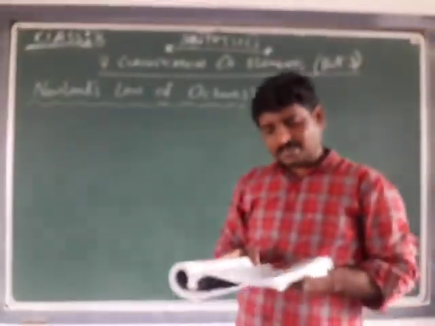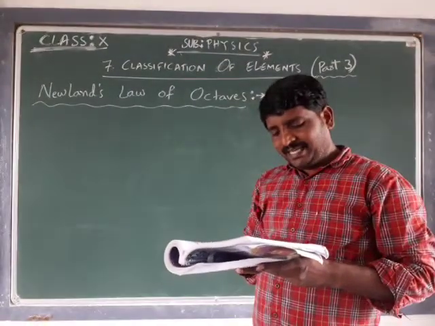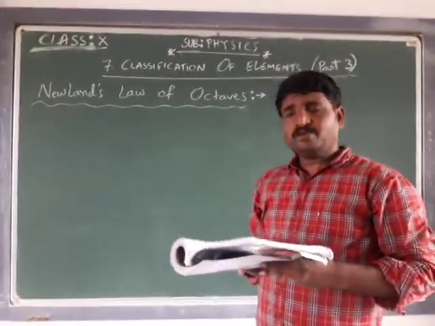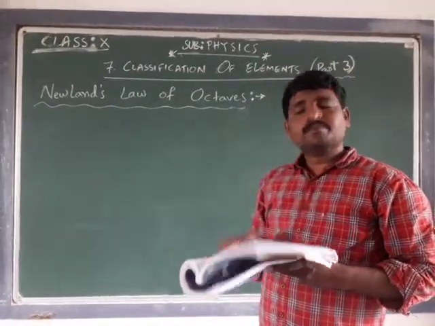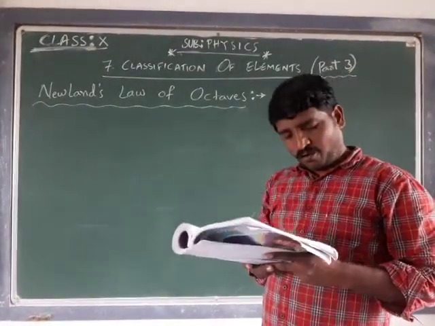That was his observation. Based on this observation, Newland proposed the law of octaves.